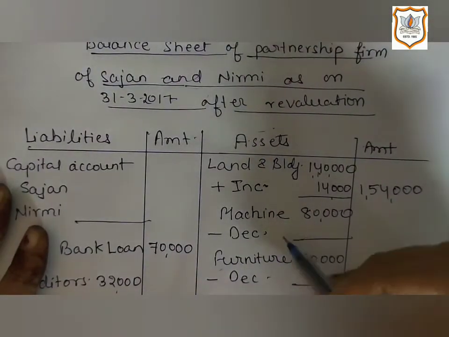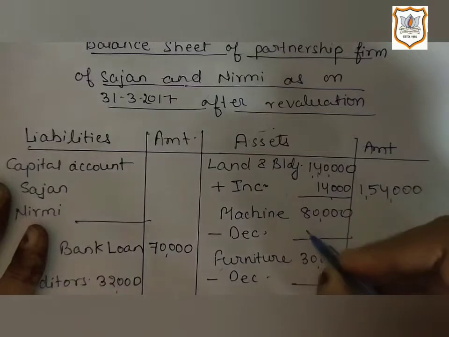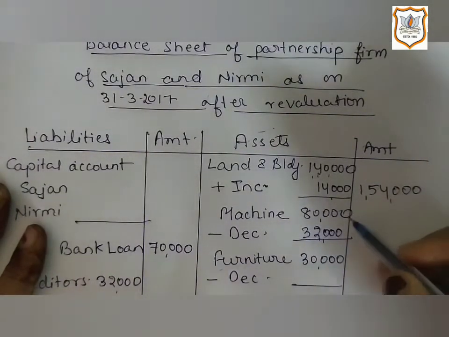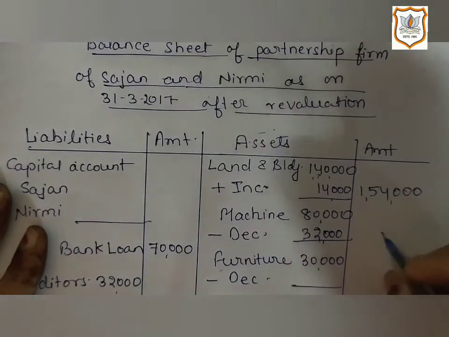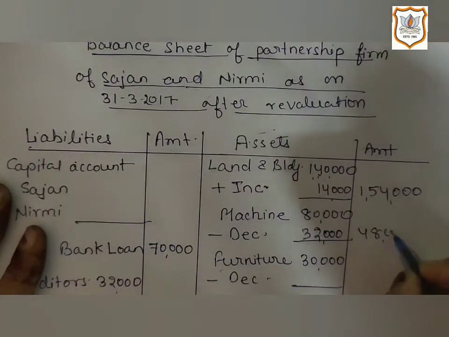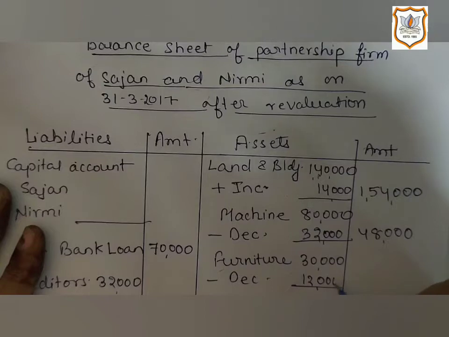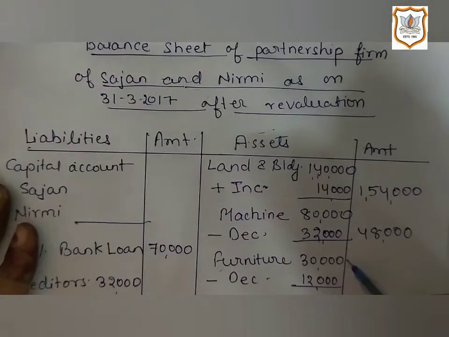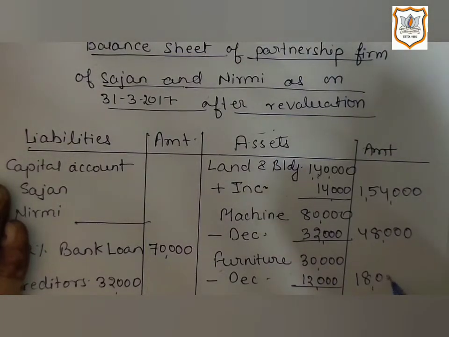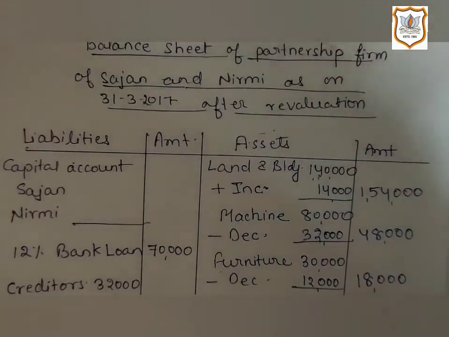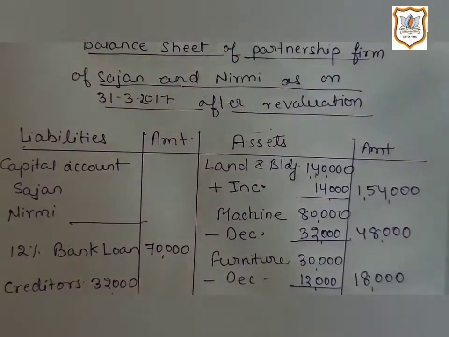Here we will write minus 32,000, which we just saw. 80,000 minus 32,000 is 48,000. And there is a decrease in furniture by rupees 12,000. Then 30,000 minus 12,000, we get 18,000, the new value of furniture.